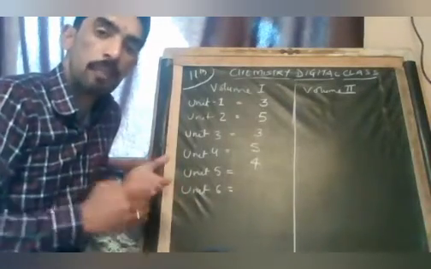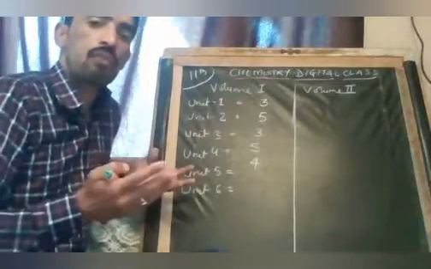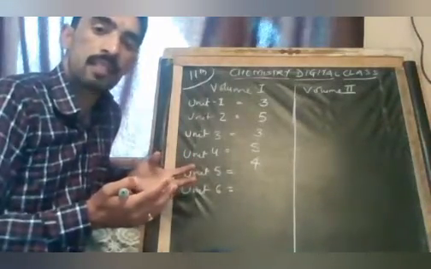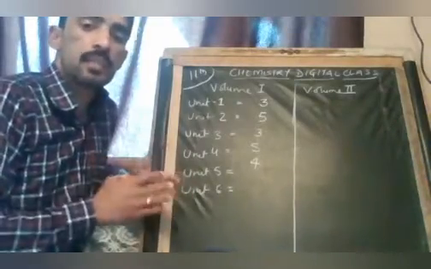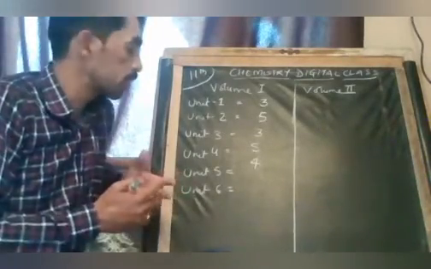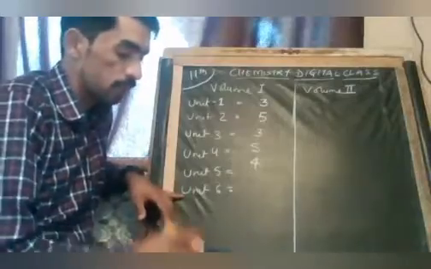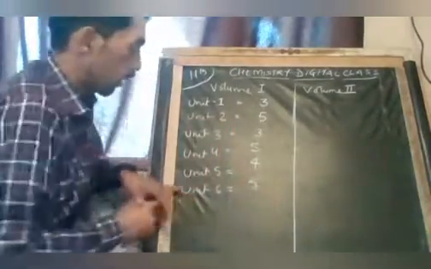Entropy is the motion of the particles inside any metal. Gibbs free energy tells us about the feasibility. All these important things we have studied here, and it will come for 5 marks.